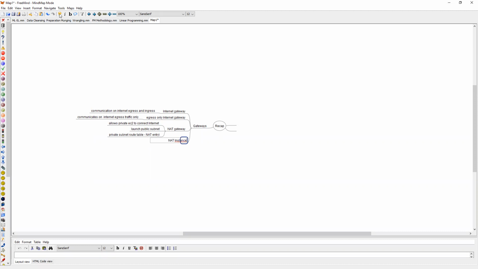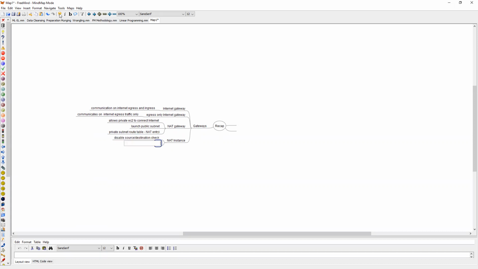So NAT instance, you should disable source destination check. That is one thing. And second thing is security group should have an inbound rule to accept traffic or to allow traffic from private subnet.